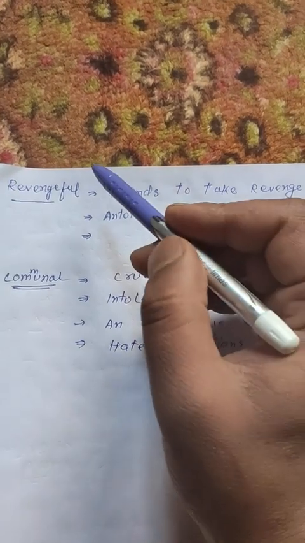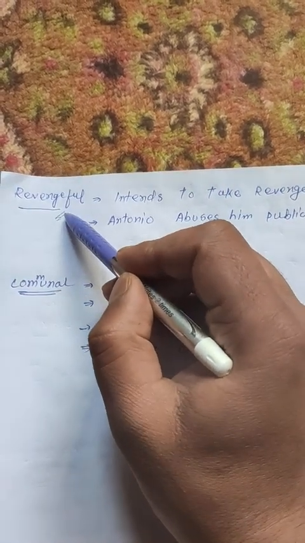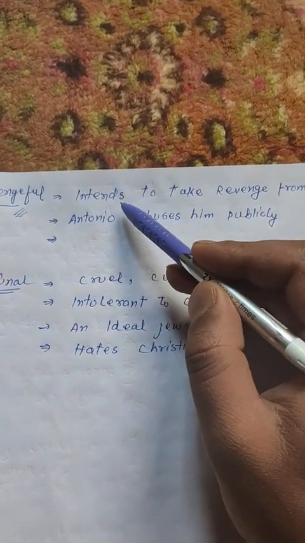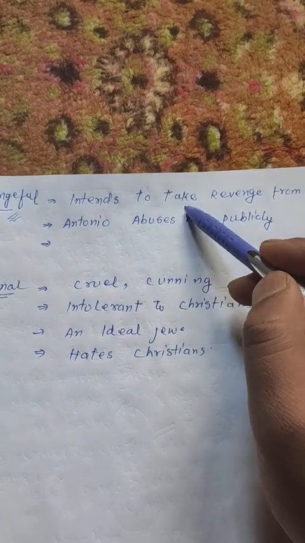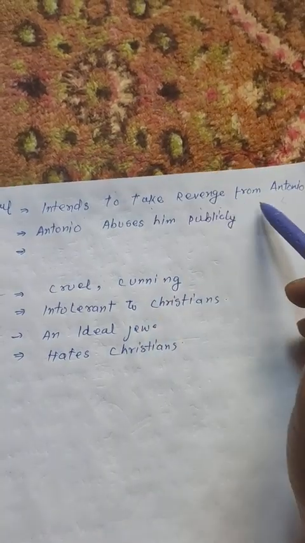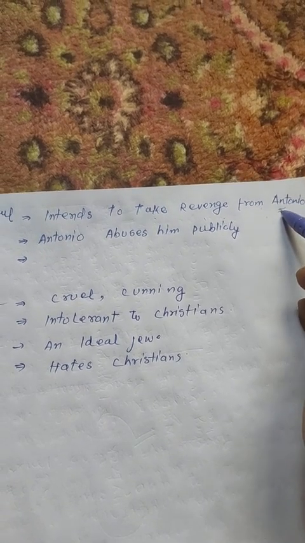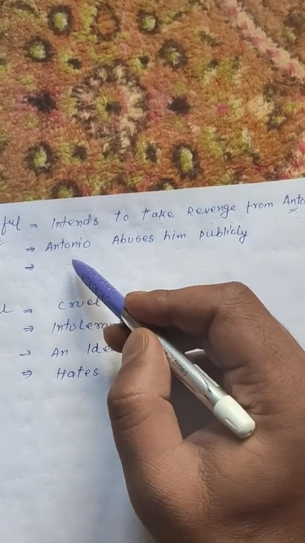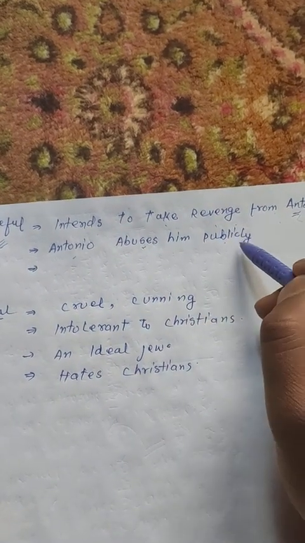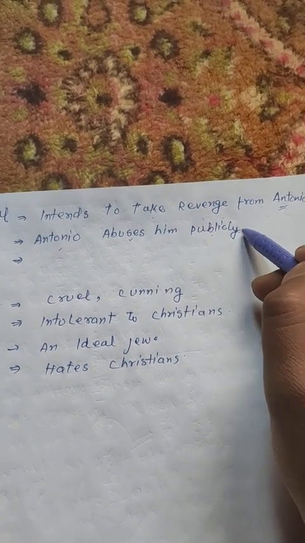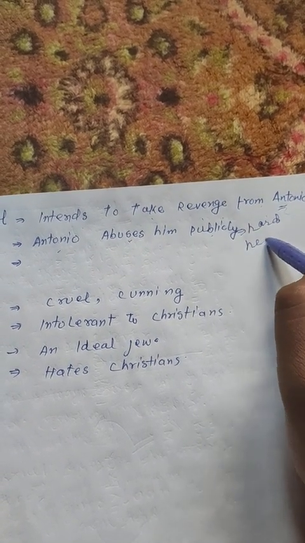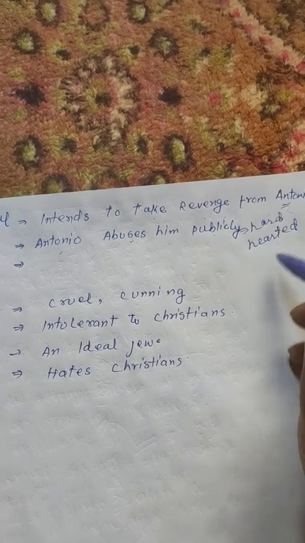Now we shall be discussing another point. He's a revengeful character, as is shown in the play. He intends to take revenge on Antonio. What is the reason? The reason is that Antonio abuses him publicly for his hard-hearted usury.